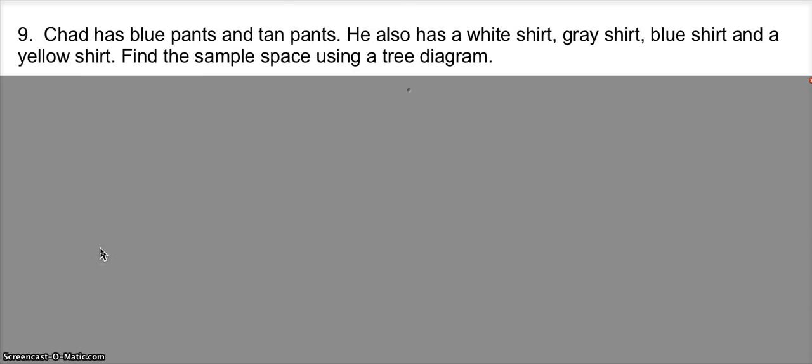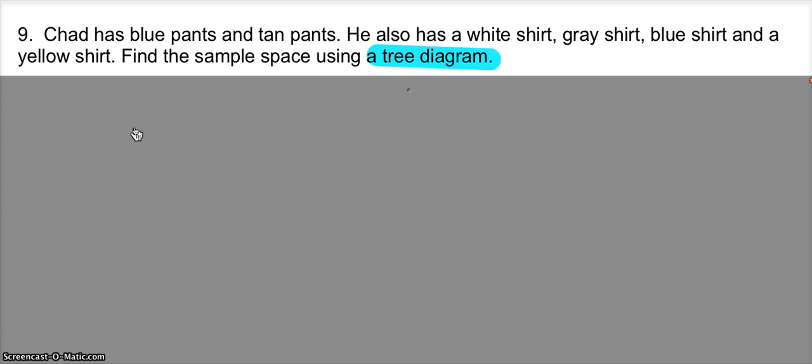Number 9 may have been the one that was the most challenging for you because from what we had done in class, making this tree diagram was where you seemed to struggle the most. Chad has blue pants and a tan shirt. He also has a white shirt, a gray shirt, a blue shirt, and a yellow shirt. You are to find the sample space using a tree diagram.